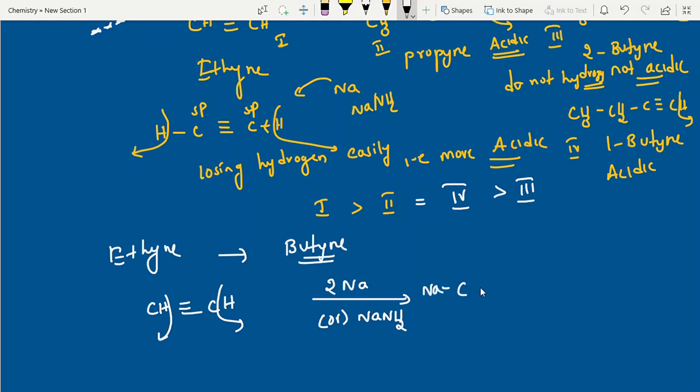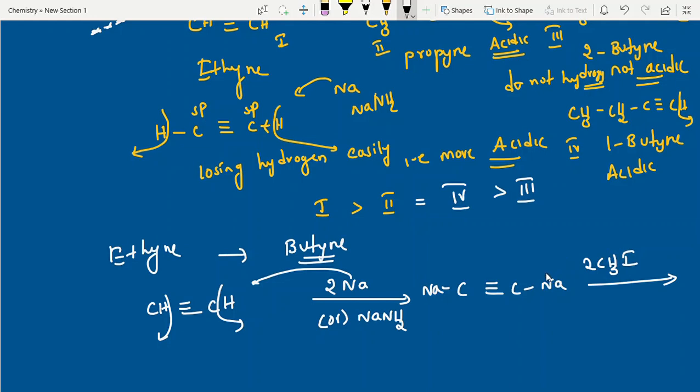NaC triple bond CNa. That's it. Both acidic hydrogens are replaced by sodium metal. Sodium metal means most of the students will guess Wurtz reaction. That is for alkyl halides, but here it is alkynes, which are acidic in nature. Clear, students? Now you can add 2 moles of CH3I. So stepwise you can go, first 1 mole, afterwards 2 moles.